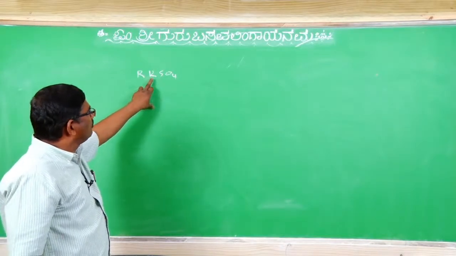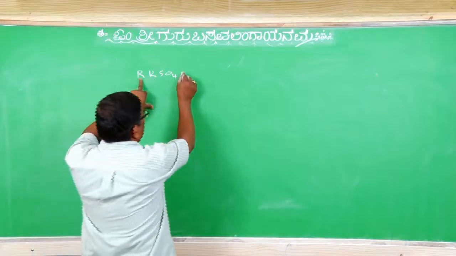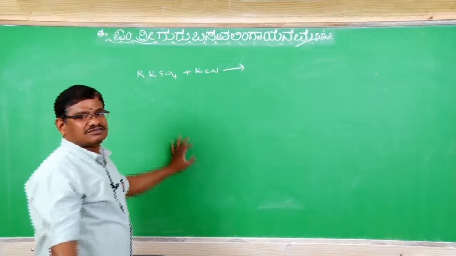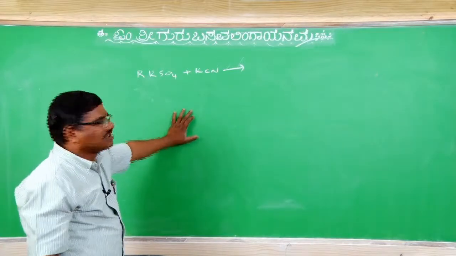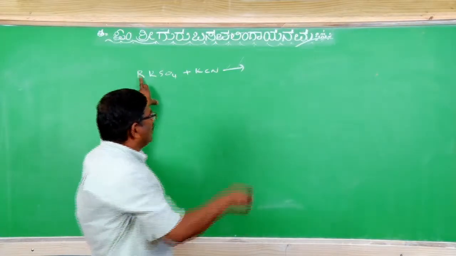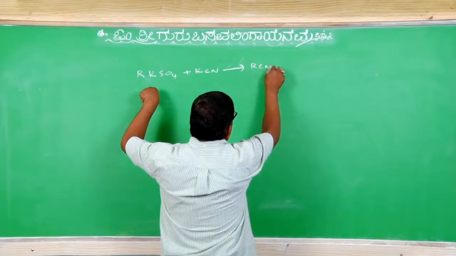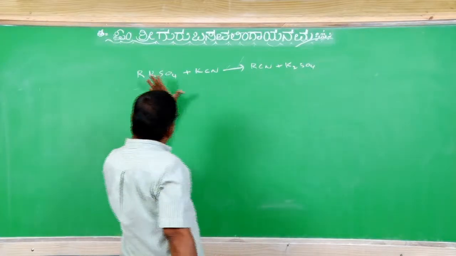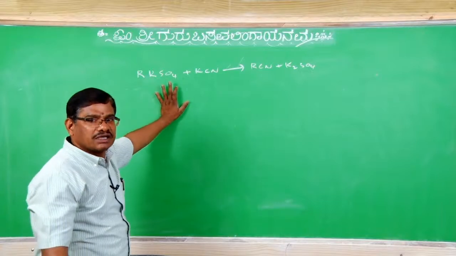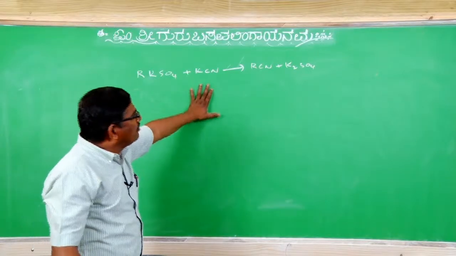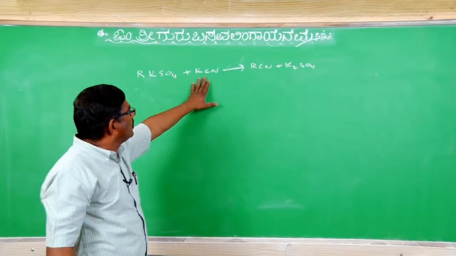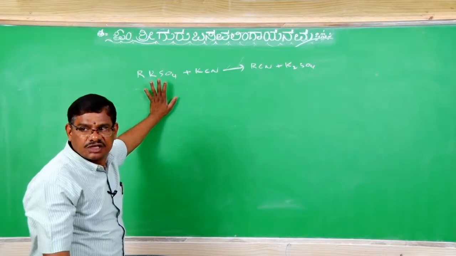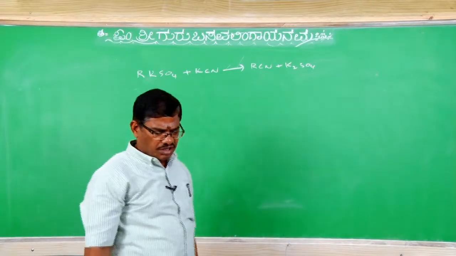When it is treated with potassium cyanide, the cyanide is transferred to the alkyl, therefore we get alkyl cyanide along with K2SO4. Just by looking, even if they change something, you can manage it. So alkyl cyanide along with potassium sulfate is formed when potassium cyanide is treated with alkyl potassium sulfate. Clear? Like this, the methods of preparation are done.